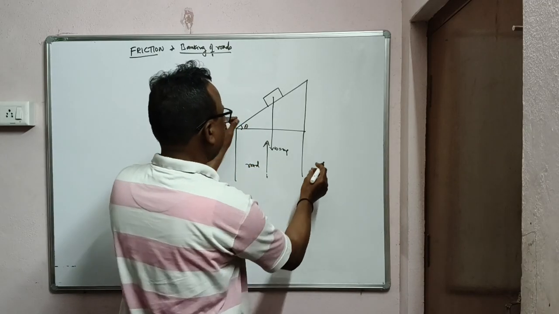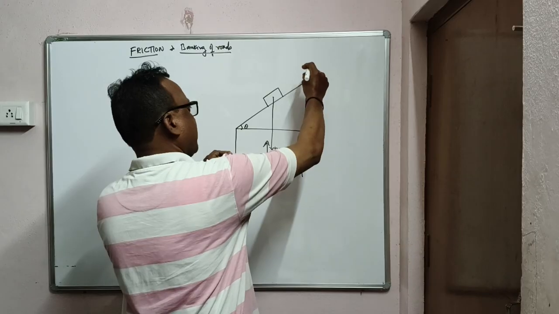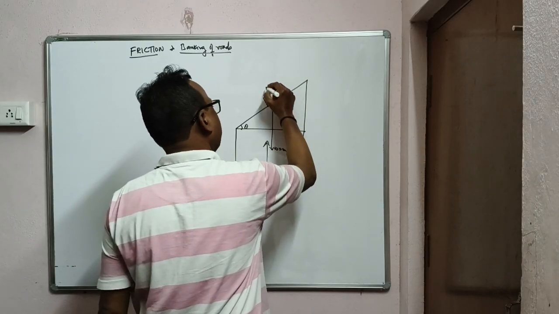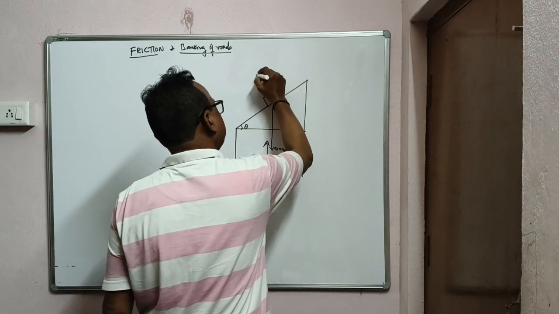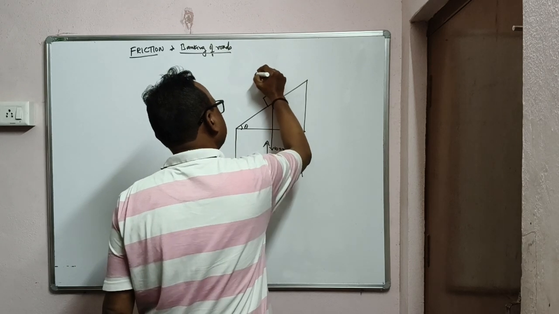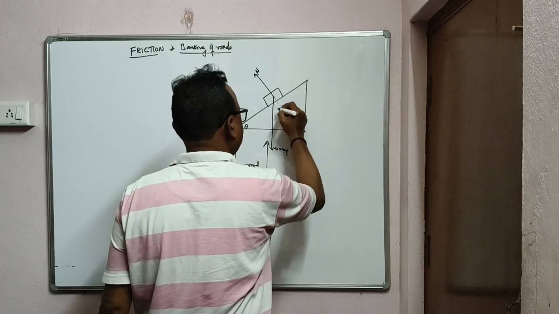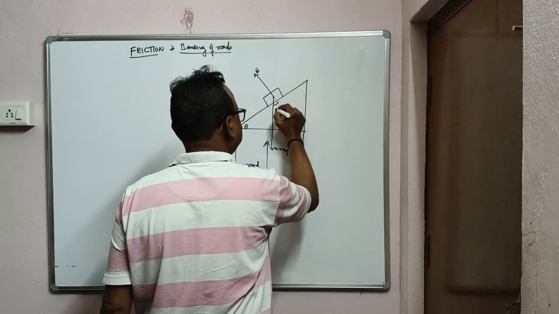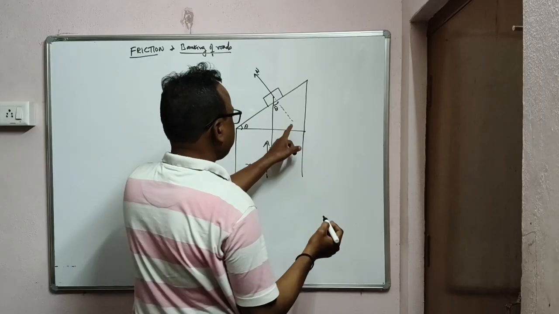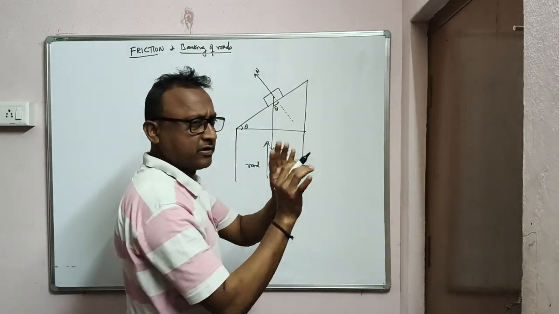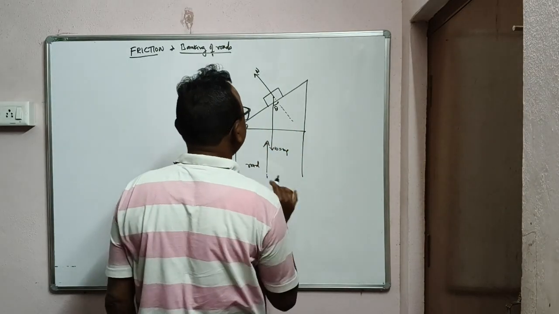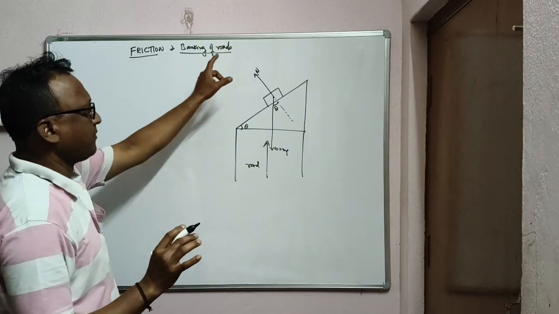So suddenly, because the surface is raised like this, what happened? Weight. Normal. This is the normal. And if you want this one, you can take it as, this is theta, this is also theta. This one will be mg cos theta, but here we want to discuss about cos theta and sin theta, because we will discuss about banking of roads.